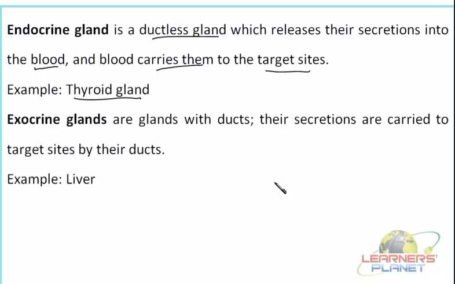Which cell will respond to these particular messengers? Only the one which has the detector or the receptor over its membrane. So once this hormone or messenger is recognized, the further chemical reaction would be set up and the cell response would be generated.